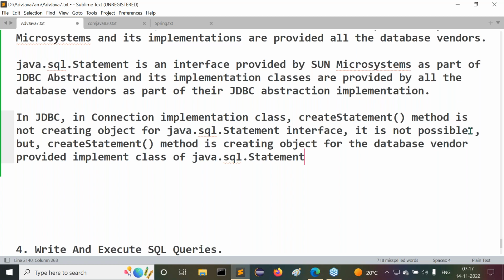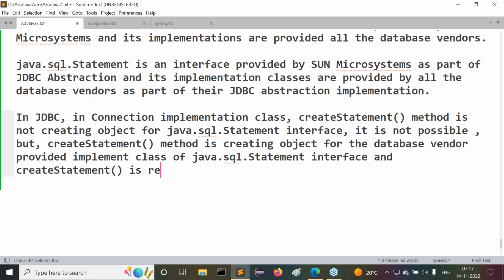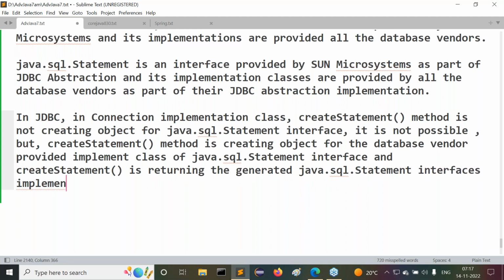Again, the createStatement method is not creating an object for the interface, since it is an interface. But the createStatement method is creating an object for the database vendor provided implementation class of the Statement interface, and it returns the generated java.sql.Statement interface's implementation class object. I hope you understood my point clearly, what the createStatement method is doing.